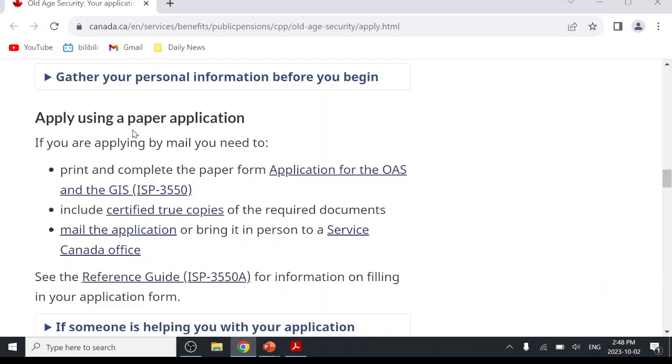The second option is the paper application. You need to download the application form called ISP-3550, fill it in, print it out, sign it and mail it to the government, or you can submit the paper application in person to one of the Service Canada offices or locations.